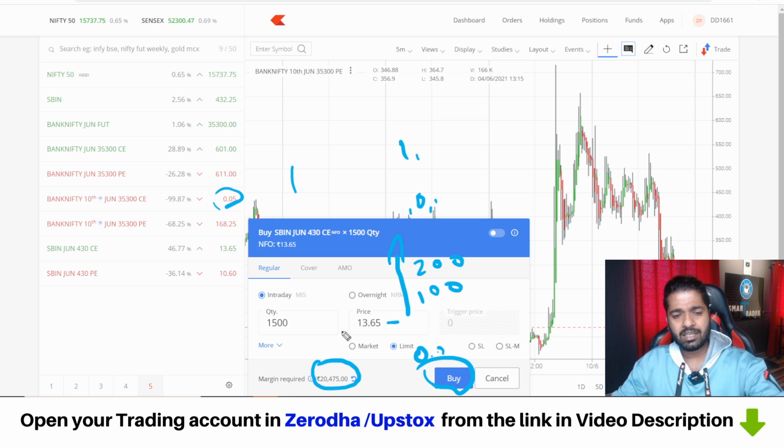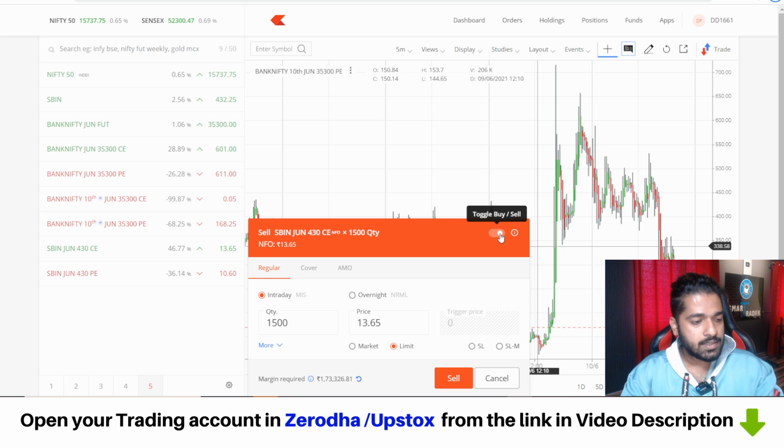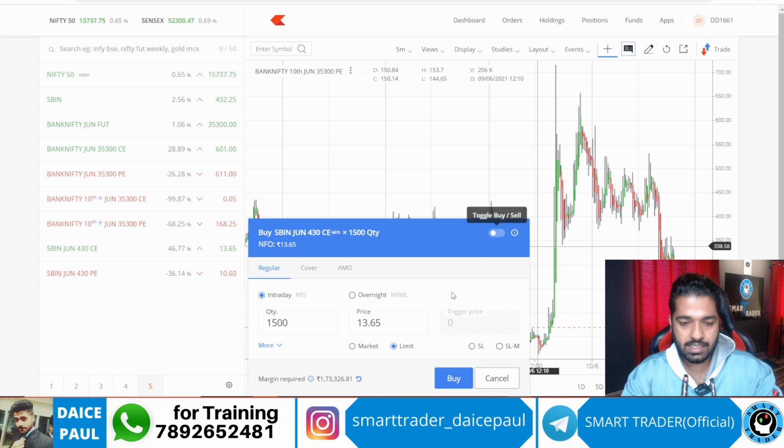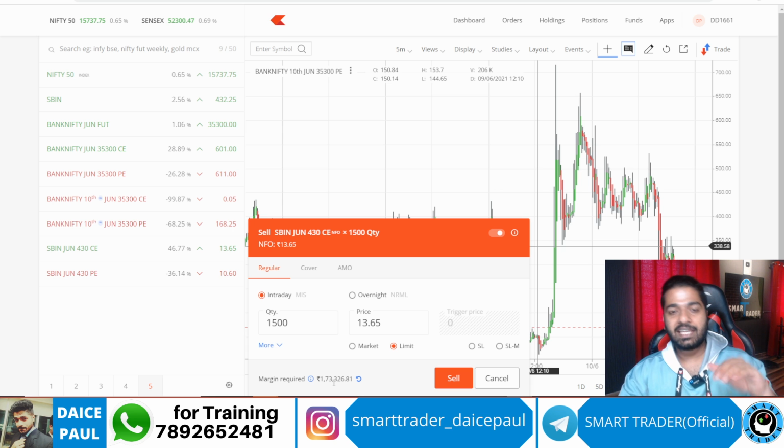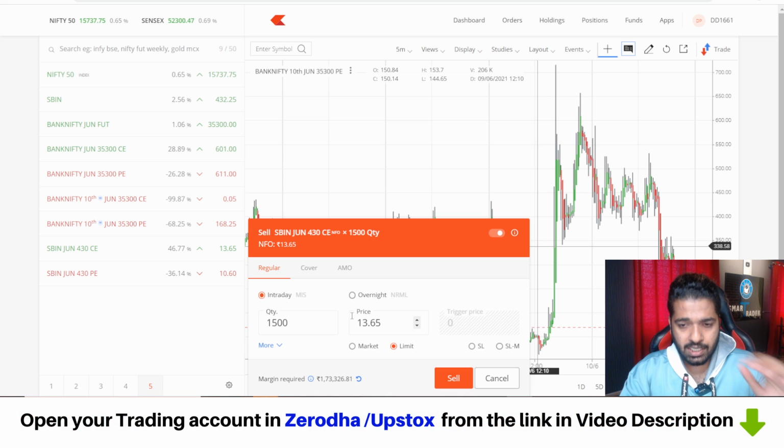But if it goes upside, whatever it goes up, this value is multiplied by the number of quantity. If it goes 100 rupees, 100 into 1500 quantity. So unlimited money you can make in terms of buying an option. Same thing, if I put a sell over here, you see this, buying needs 20,000, but same thing, nothing much changes, only I'll put this as a sell order. You need 1,73,000 in this particular option contract, okay? Because see now, let's say you took this particular option.